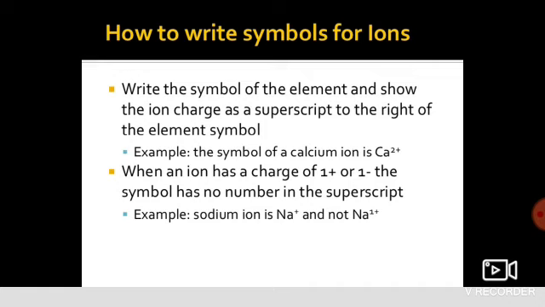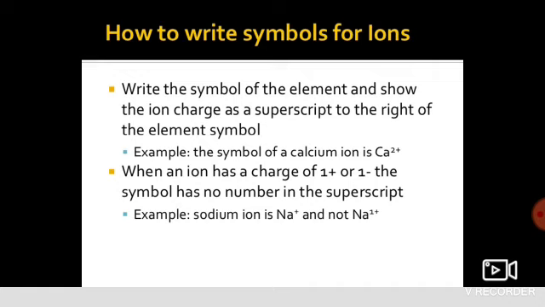Now just have a recap of how we have to write the symbols for an ion. Whatever element you are taking, first write its symbol. For example, calcium. What is its symbol? Ca, capital C, small a. Now look at its electronic configuration. Its atomic number is 20. So what will be its electronic configuration? 2, 8, 8, 2. Correct? Yes, 2882.